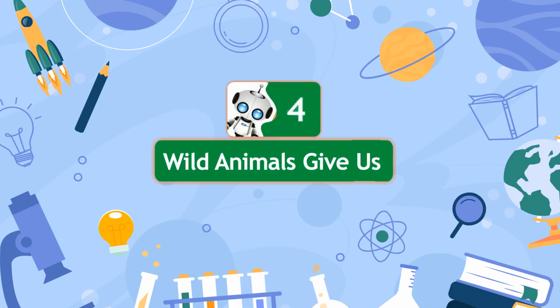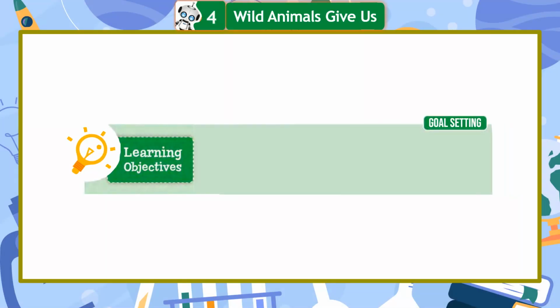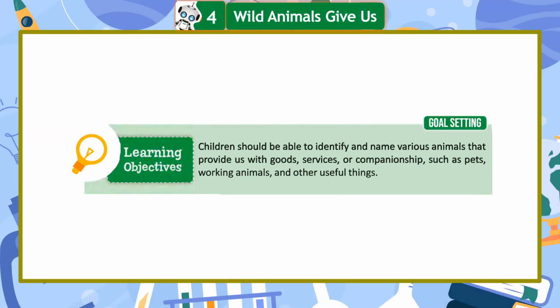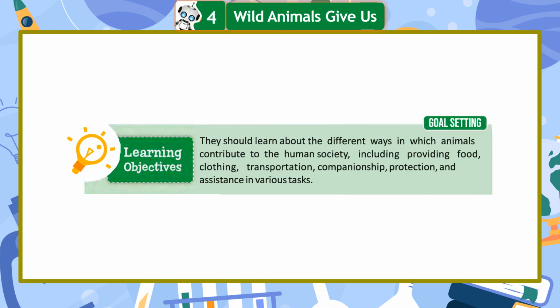Chapter 4. Wild animals give us. Learning objectives. Children should be able to identify and name various animals that provide us with goods, services, or companionship, such as pets, working animals, and other useful things. They should learn about the different ways in which animals contribute to human society, including providing food, clothing, transportation, companionship, protection, and assistance in various tasks.